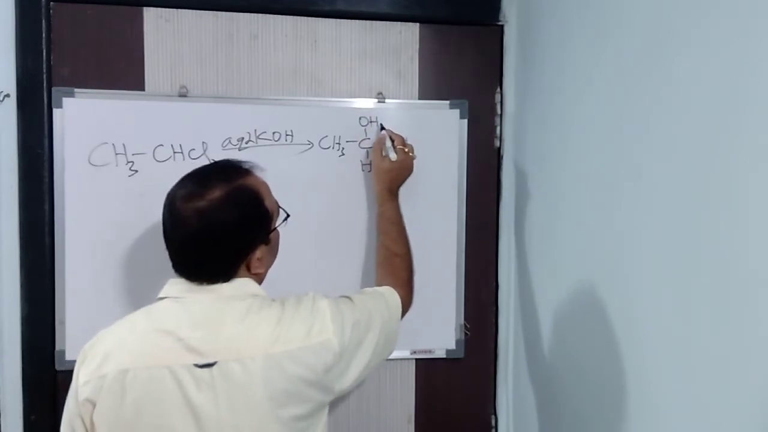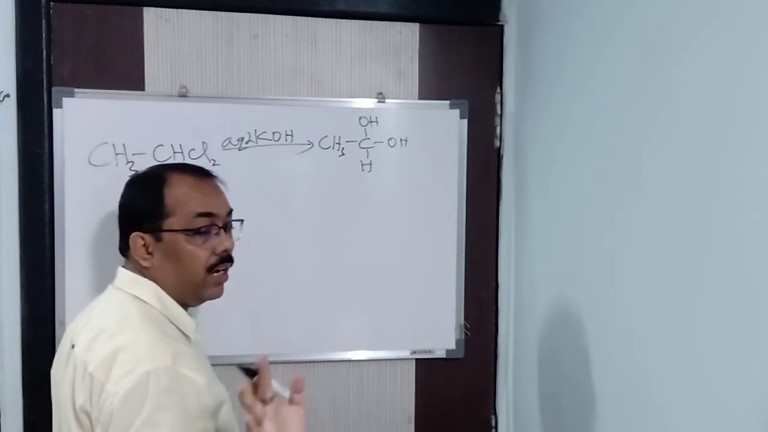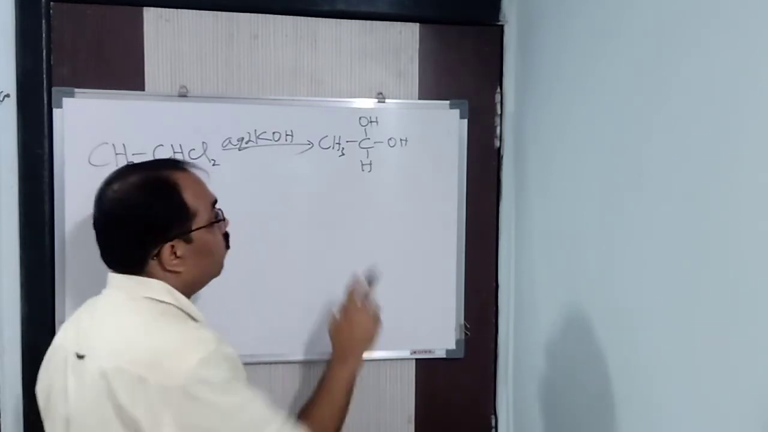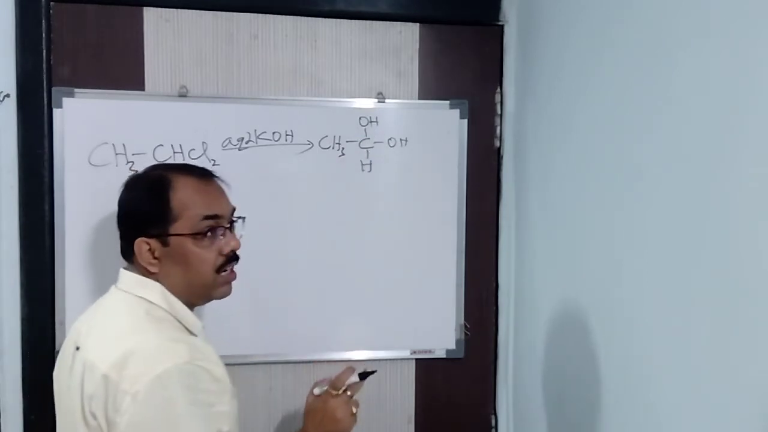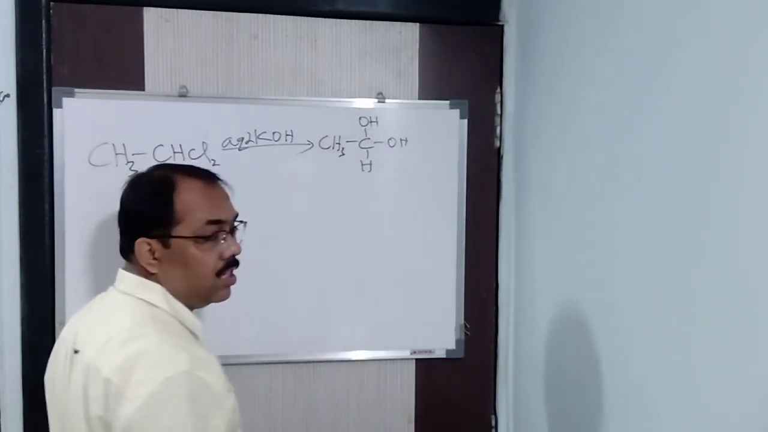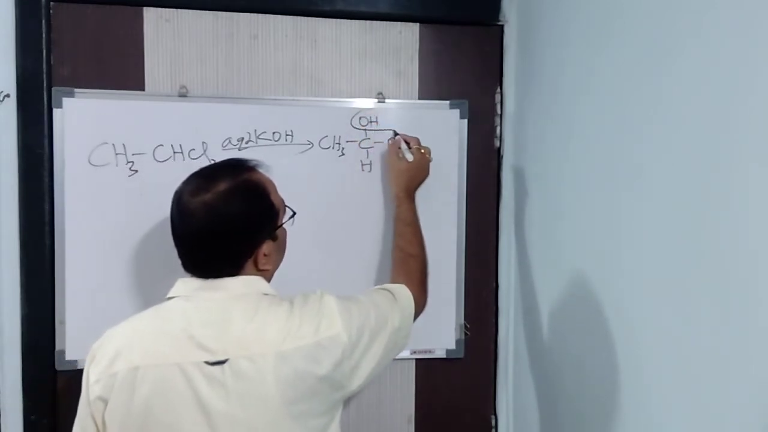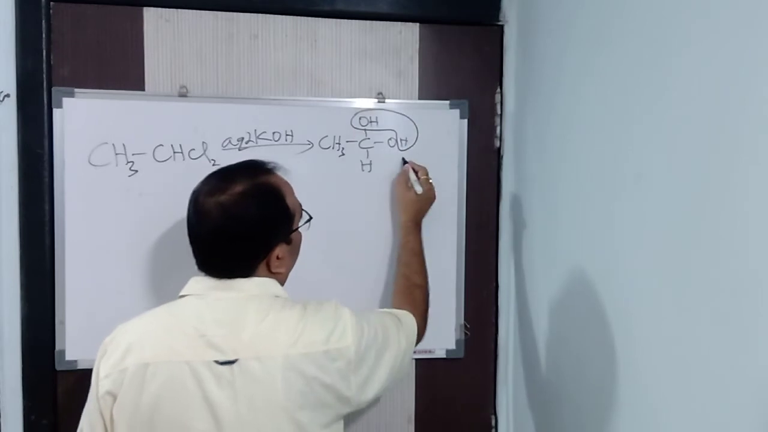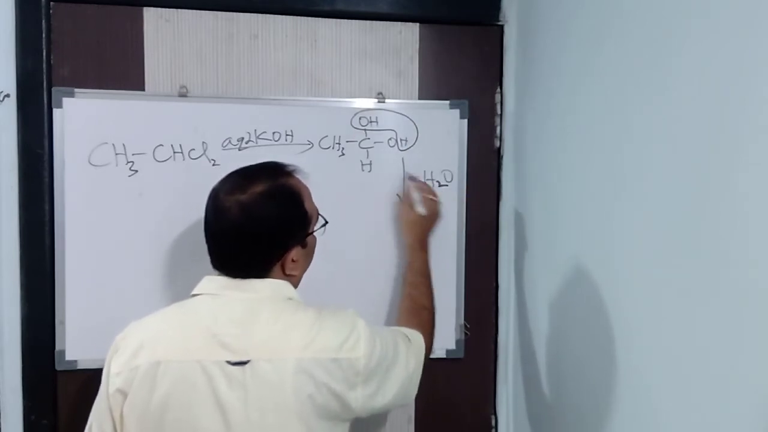Alright, one carbon atom cannot have two OH groups. It will undergo steric hindrance or steric repulsion, because the electron clouds of this OH and this OH, when they come closer to each other, will repel. So how will it become stable? Here OH and H are removed, and in this way it gains stability by forming water.